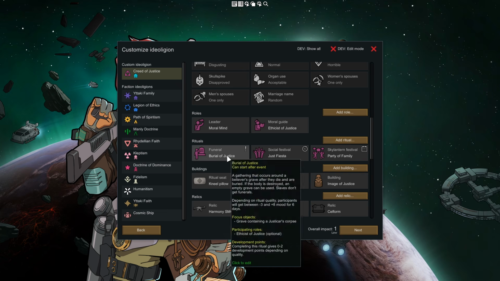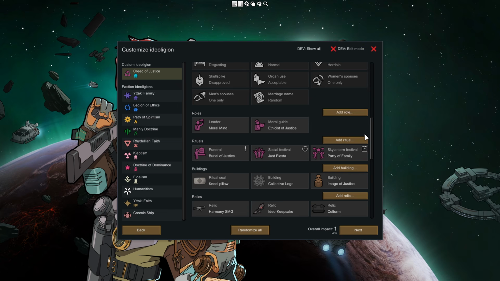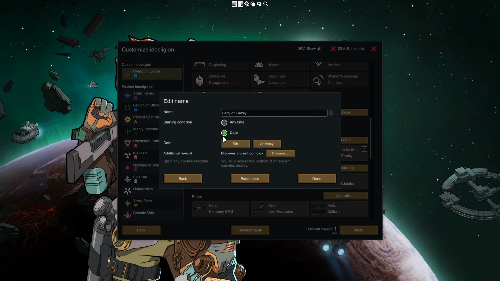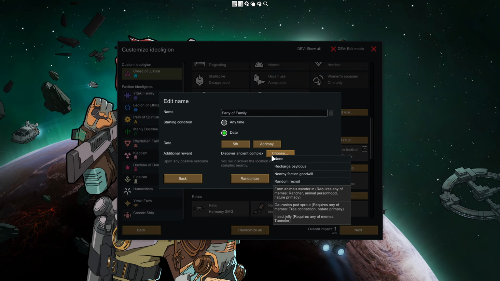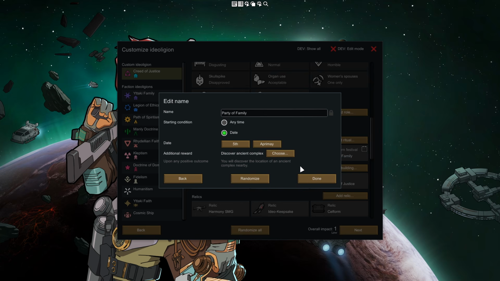When it comes down to the rituals, I highly recommend bringing in as many as you feel good with. They can be either made to be celebrated at a specific date, or can be made at any time with a cooldown. There's usually an additional reward that you can choose from, here again linked to your memes.